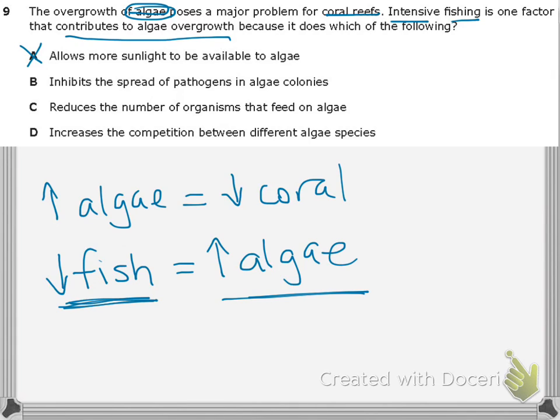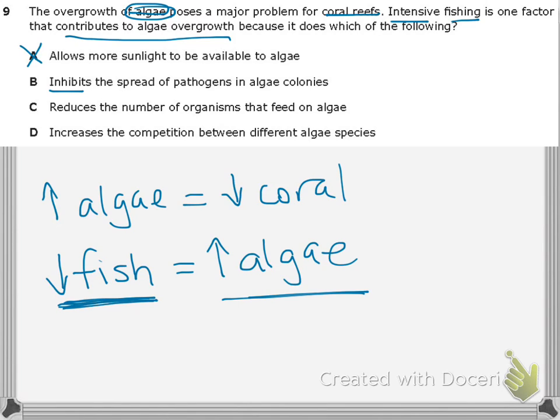B inhibits the spread of pathogens in algae colonies. So would fewer fish make less the spread of pathogens in algae colonies? That one doesn't sound very good to me, but I'm not sure, so I'm going to skip it for now. Let's look at C. Reduces the number of organisms that feed on algae.